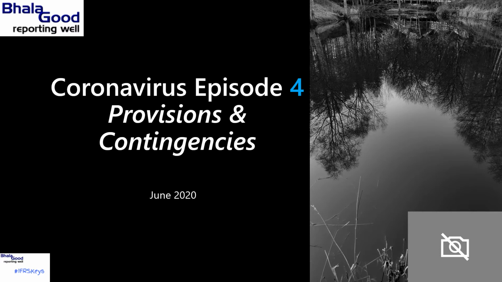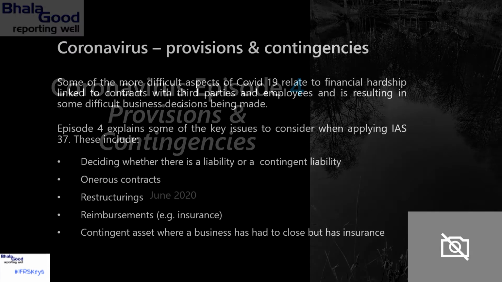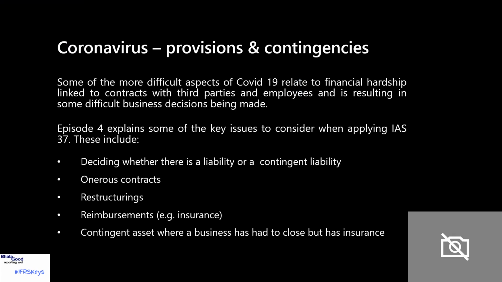I'm Glynis Carthy, and in episode 4 of the coronavirus series, I will be taking you through provisions and contingencies. Some of the more difficult aspects of COVID-19 relate to financial hardship that has arisen, for example, related to contracts with third parties and with employees. And already we've seen some significantly difficult business decisions needing to be made, and I suspect that that's going to continue for some time in the future.